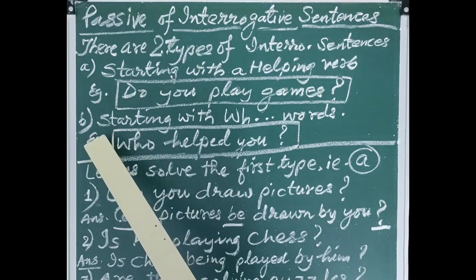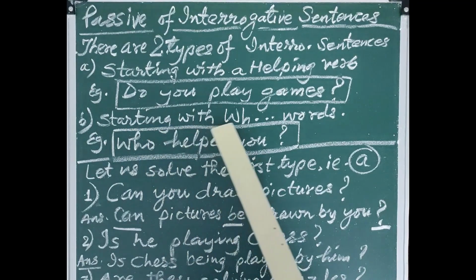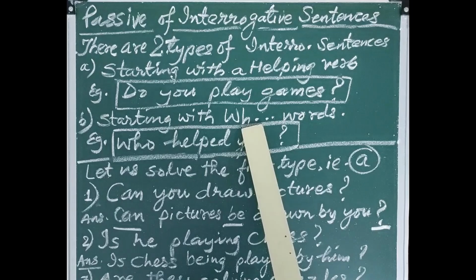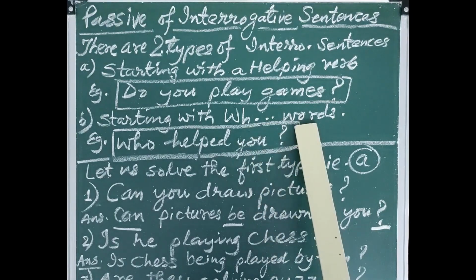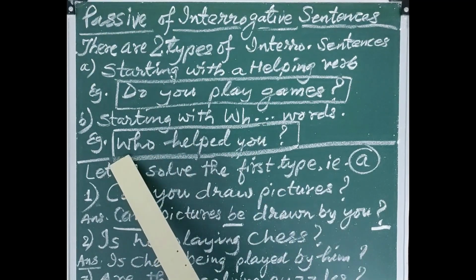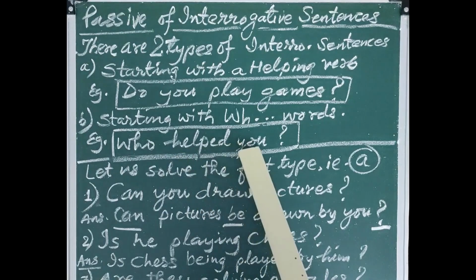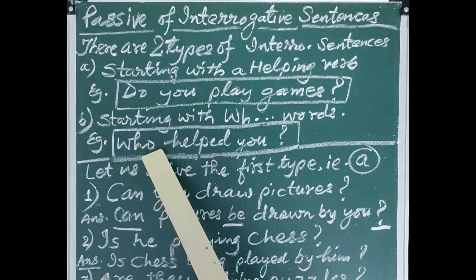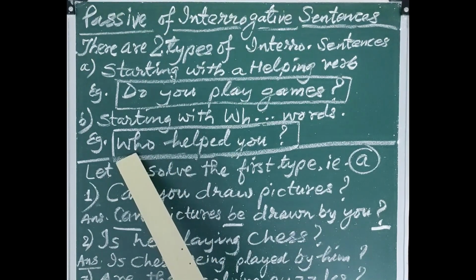Now let us see. There is another type of interrogative sentence which starts with interrogative words, which we can easily call WH words. What, which, when, where. All these words are interrogative words. They start with WH and therefore they are simply called WH words. So let's see the example. Who helped you? Here, who is written. There is no helping verb. You can find no helping verb here. So therefore, be very careful with such sentences.